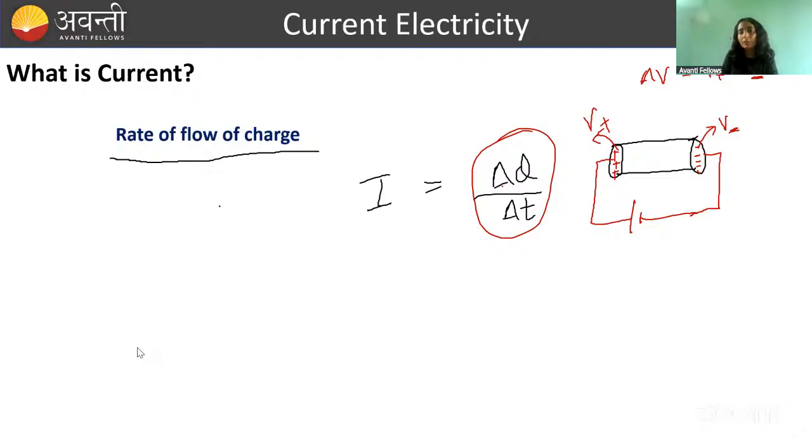Now you tell me, because I have already taught you electrostatics. I just want to understand what will be the direction of electric field here inside the conductor. Because we are not talking about electrostatics. What did we study in electrostatics? Charge, electro means charge, stat means rest. So we were learning basically charges at rest. Now we are learning current, where charge is moving.